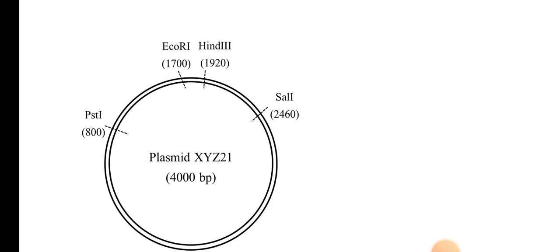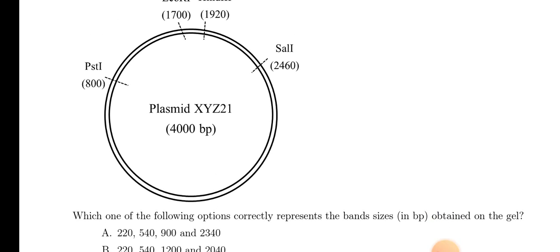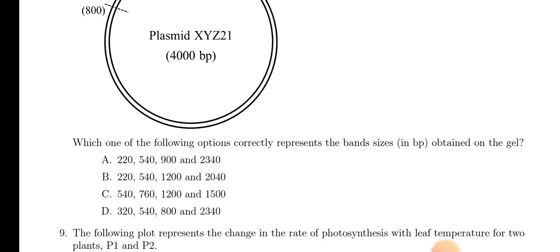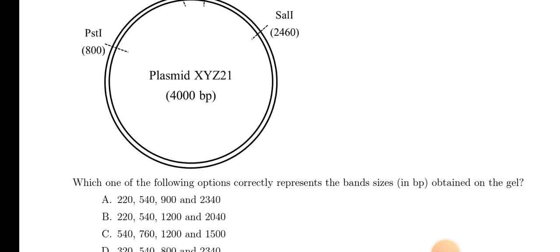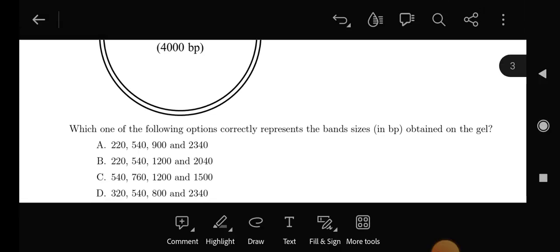540. So look, 240 now 550, 540. So option A will be the answer, I think. Sure, 220, 540, 900 and 2340, 2340. That will be the answer. Option A, sure.